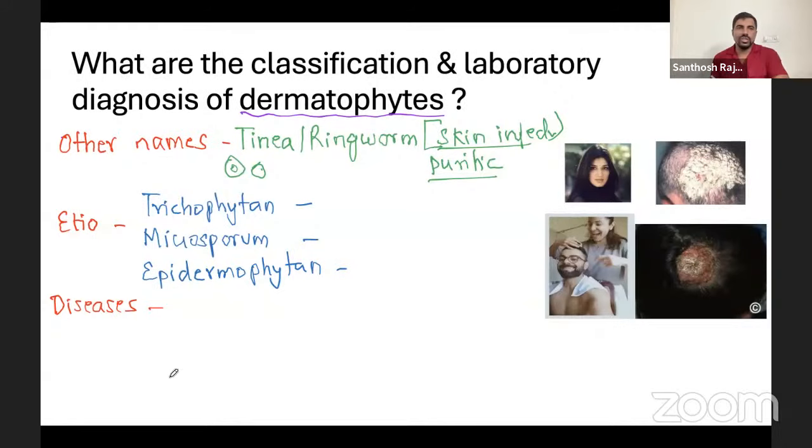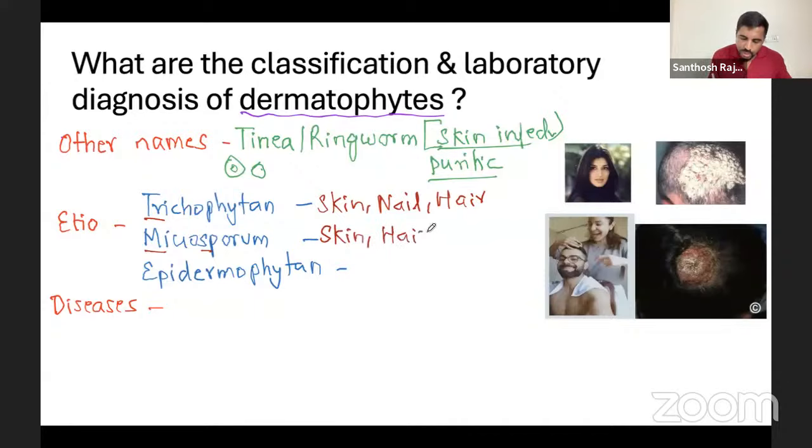Each one affects different things. So what are those different things we are going to say now. Trichophyton, 3, so it means it affects the skin, nail, and the hair. Skin, hair, and nail. Microsporum, here you have a clue already. Microsporum, micro, hair. So it will be only skin and hair.